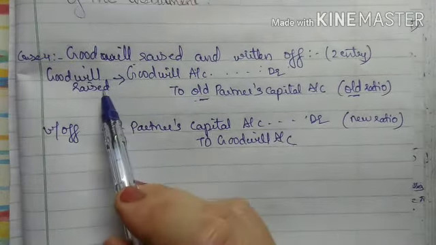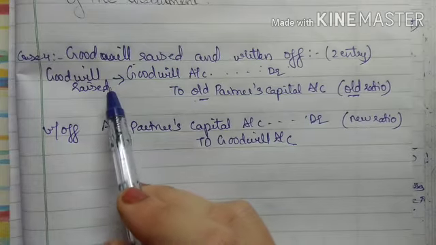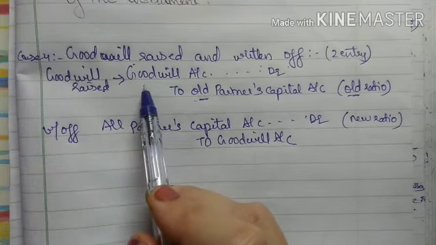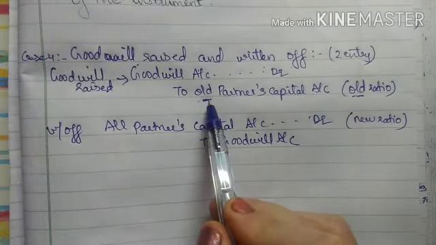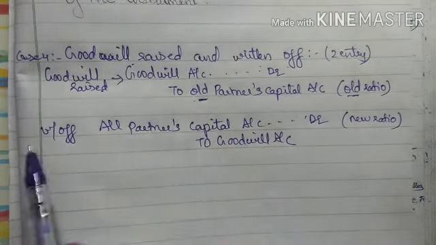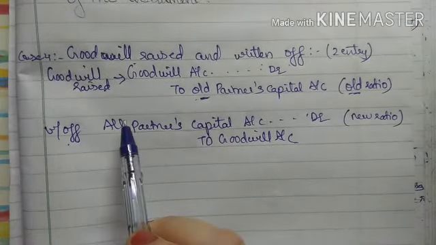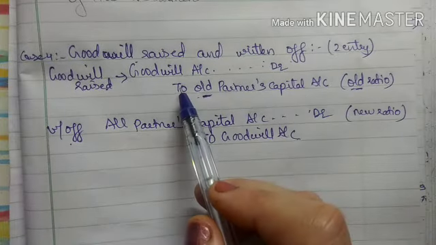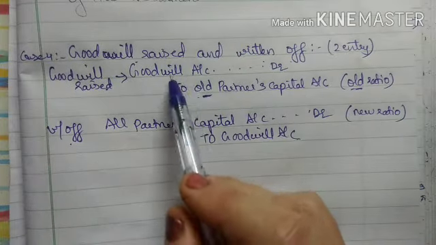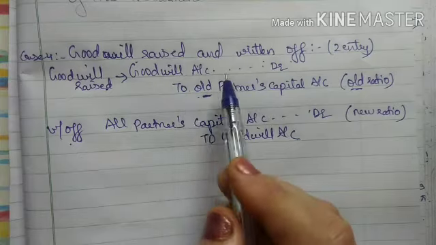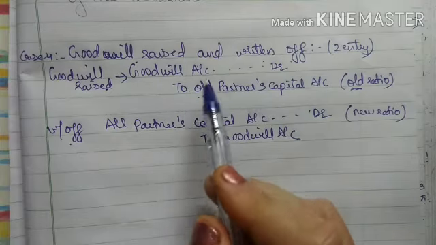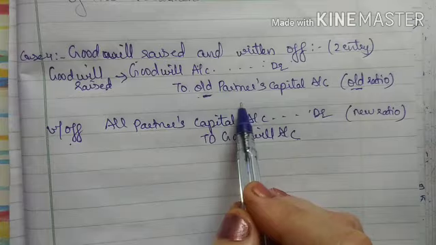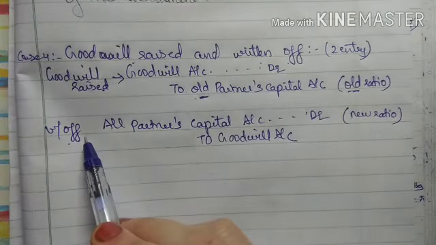So goodwill raised means when actually the new partner is not bringing the cash, it is raised by the old partners. So it will come only in the old partners capital account. Now write off means what? It has been written off. They don't want to show the goodwill in the balance sheet. You have seen the case number 3 where goodwill is raised, means only one entry is done. It appears in the books of account, but they wish that goodwill should not be seen in the balance sheet. That's why they have written off the goodwill.